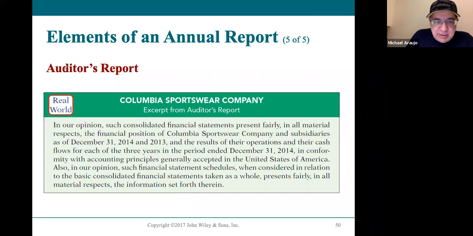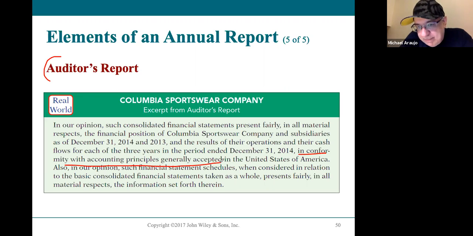And again, this is a little snippet from an auditor's report. What you're looking for is for them to say, look, we've examined all of the statements and they are in conformity with generally accepted accounting principles. Okay, that's really all they're saying here. And that is basically the financial report.